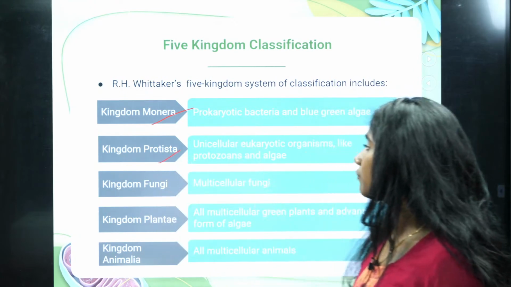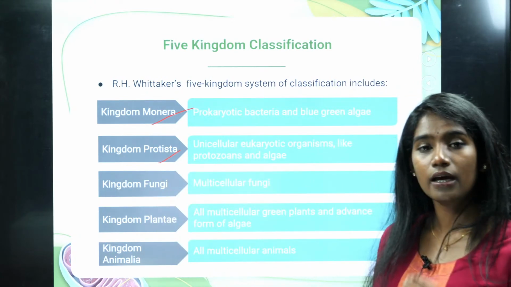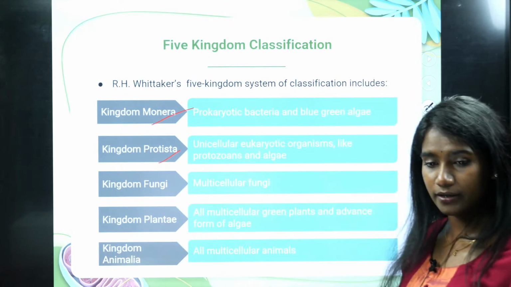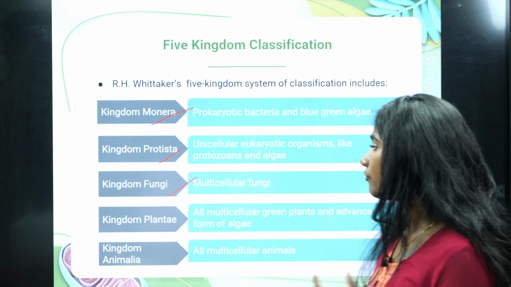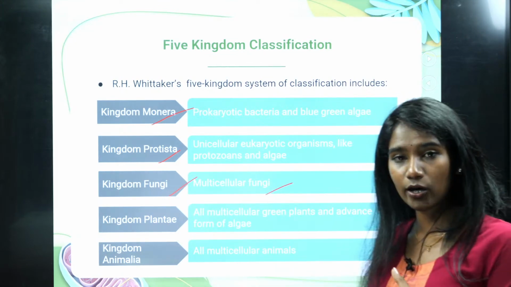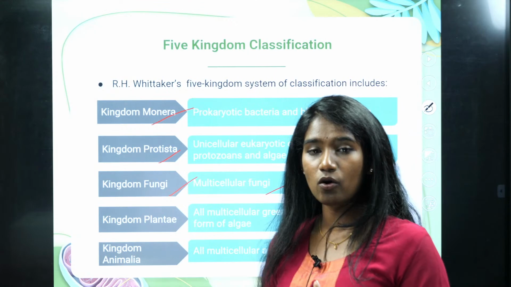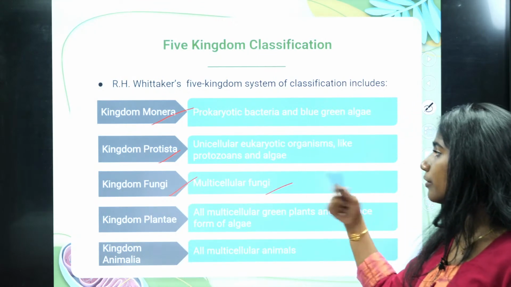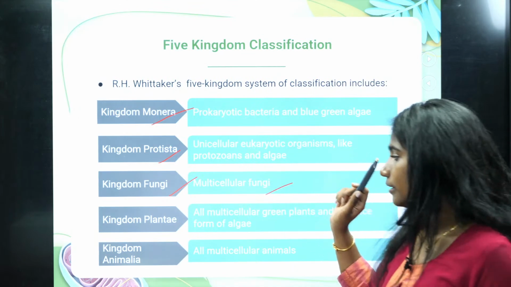Whereas in kingdom Protista, usually the unicellular eukaryotic organisms fall under it. Whereas in kingdom Fungi, they are multicellular and their mode of nutrition varies. It can be heterotrophic, it can be autotrophic as well.